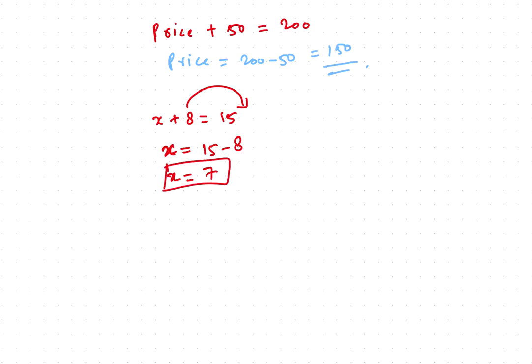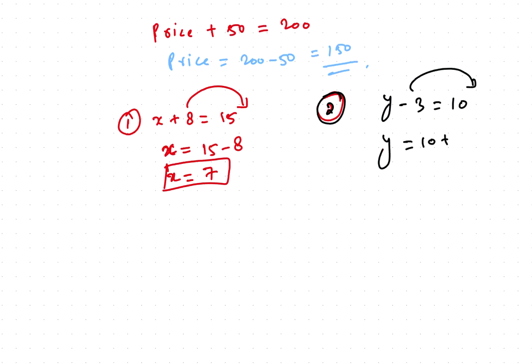That's your question number one. Let's say we have question number two here. Let's practice some more questions. Maybe we have the next question as y minus 3 is equals to 10. In that type, again, you will just shift the number to the other side. It will make it 10 plus 3, and y would be equals to 10 plus 3, which is 13. So that's your answer. It changed the sign and you get the answer.